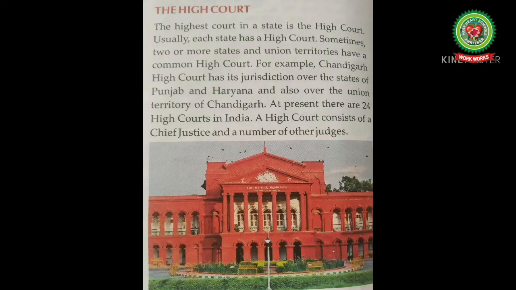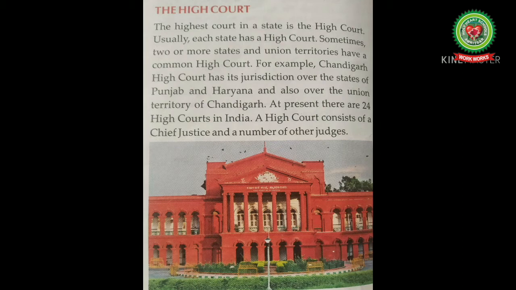Number 154. Let us do the reading of the High Court. Introduction. The highest court in a state is the High Court. Usually, each state has a High Court. Sometimes, two or more states and union territories have a common High Court. For example, Chandigarh High Court has its jurisdiction over the states of Punjab and Haryana and also over the union territory of Chandigarh. Jurisdiction means the extent of the power to make legal decisions and judgments.